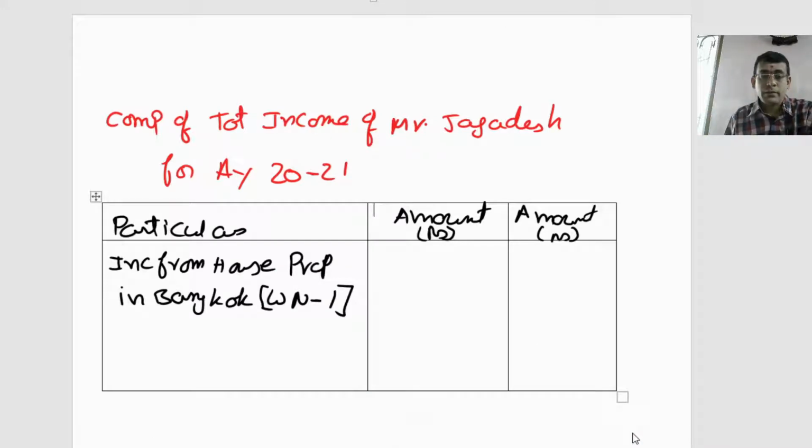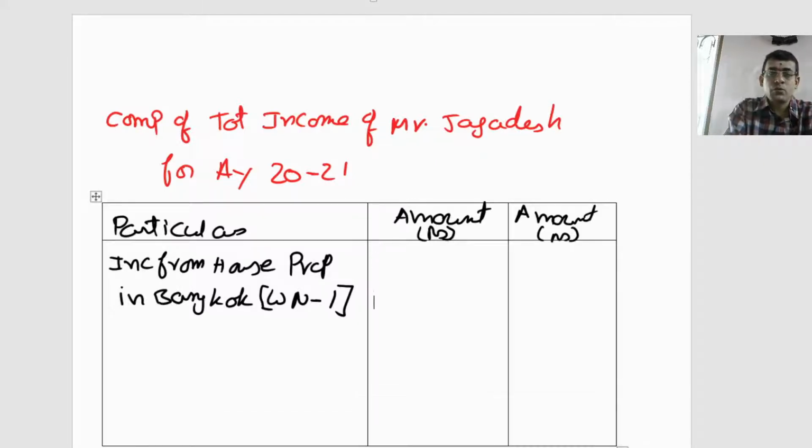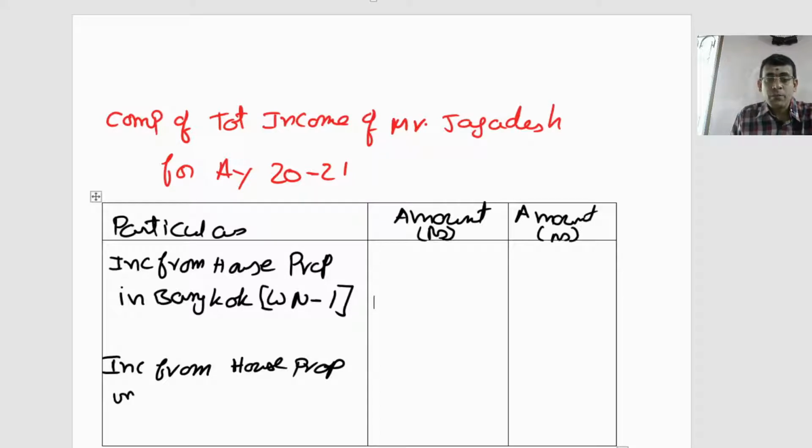Okay. One second. Based on this, what are we supposed to do? We are supposed to consider here income from property in Pune. So let us put this in your working note. There you calculate the entire thing and take the values to this. So here, income from house property. He is having income from house property. Where the house is located? In Pune.